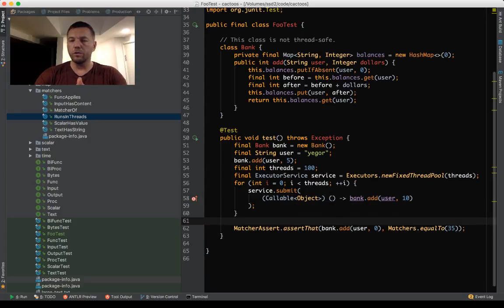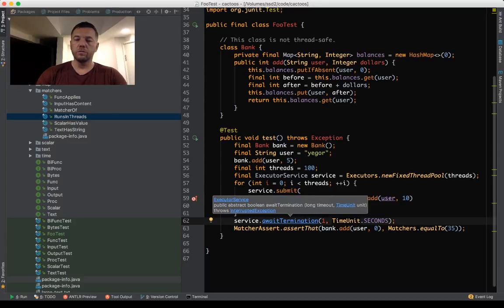So I want to make sure that all the threads are finished, and I do it with await termination. So I say let's wait for 1 minute. That will be too much. For 1 second to finish them all. So this await termination will wait for 1 second, and if all of them are finished, then it will return true. So let's assert that it's true.